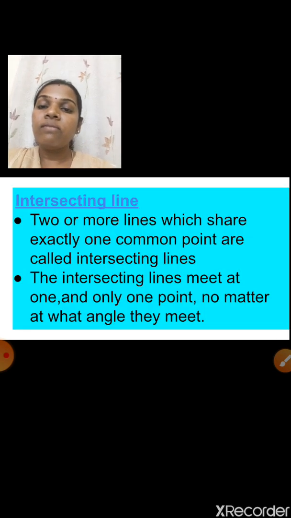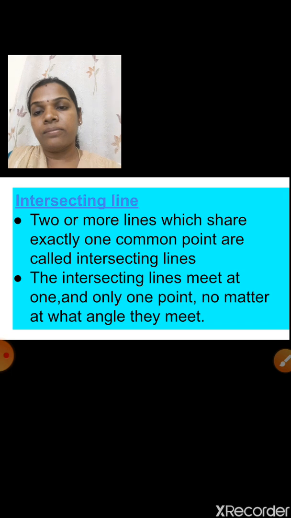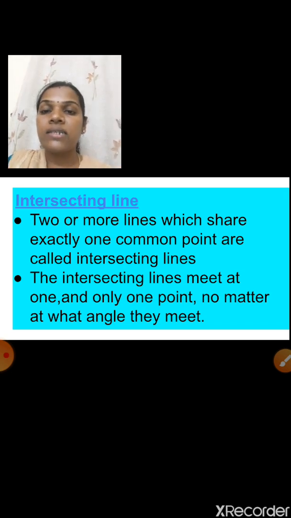See here, what is the meaning of intersecting lines? Parallel lines you know now. Now intersecting lines: two or more lines which share exactly one common point are called intersecting lines. Two lines will meet at one common point. The intersecting lines meet at one and only one point, no matter at what angle they meet.